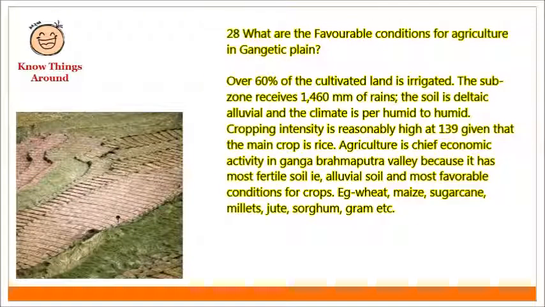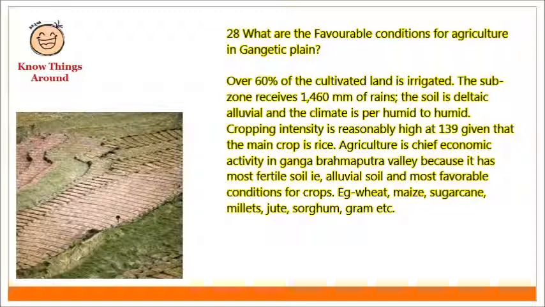What are the favorable conditions for agriculture in Gangetic Plain area? Over 60% of the cultivated land is irrigated. The subzone receives 1460 mm of rain. The soil is deltaic alluvial and the climate is per humid to humid. Cropping intensity is reasonably high at 139, given that the main crop is rice.